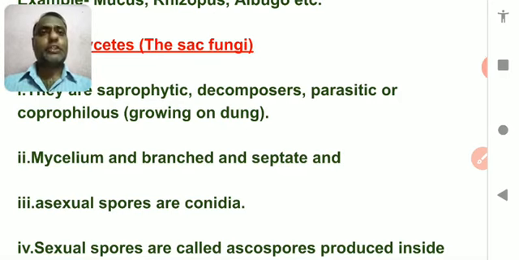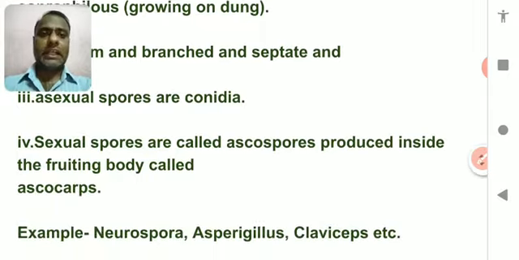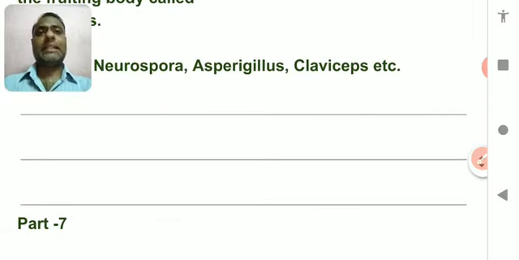Later we will study the other two subkingdoms of kingdom fungi in our next class, that is in part 7.